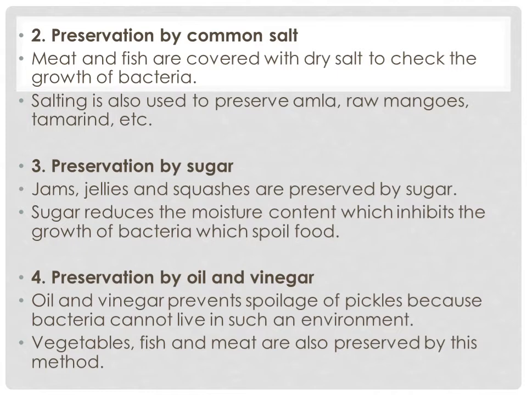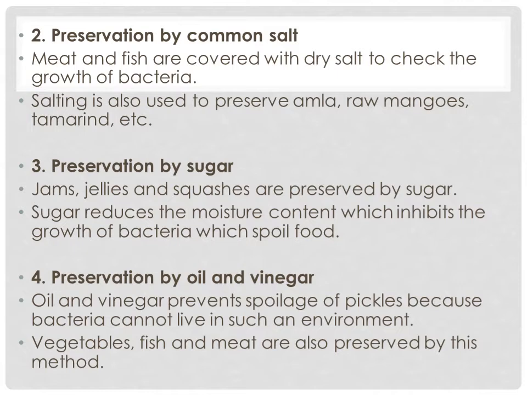What this sugar does is the same as salt. Sugar reduces the moisture content, which inhibits the growth of bacteria which spoil food. So sugar is again reducing the moisture content, which is one of the favorable conditions for the microorganisms to grow and multiply. So sugar and salt reduce that moisture condition. Same with oil and vinegar also. That is our next method, preservation by oil and vinegar.